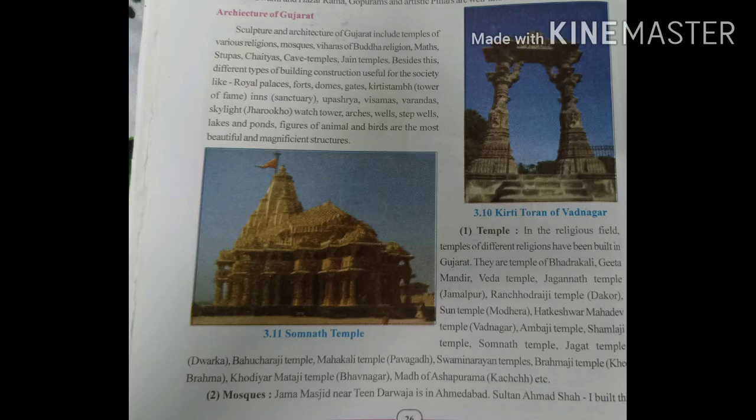Now mosques also, which you know. The Jama Masjid near the Teen Darwaja in Ahmedabad. Sultan Ahmad Shah built this mosque in 1424 AD, and Ahmedabad is named after him.